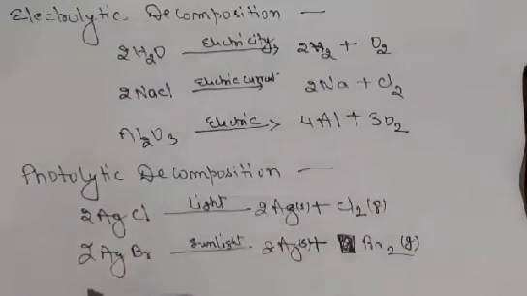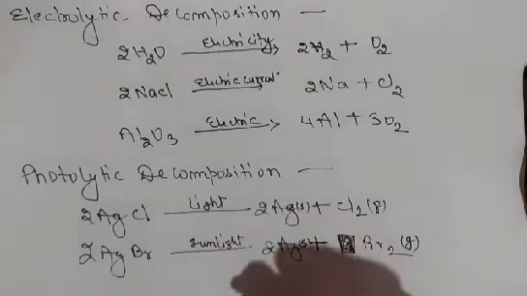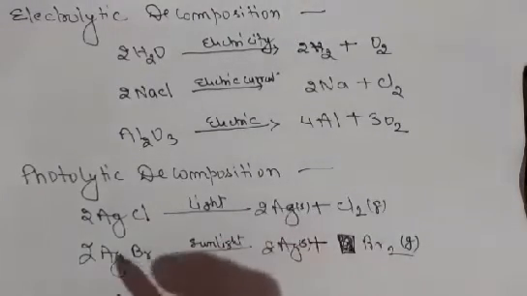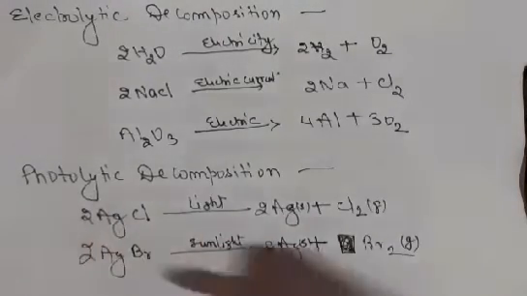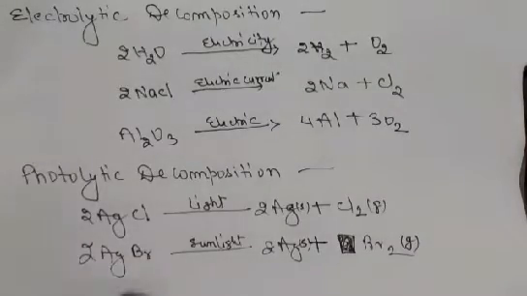The other is silver bromide. Silver bromide is also very sensitive to light, and when it is exposed to light, it splits into silver and bromine. As light is influencing the reaction here, this is called photolytic decomposition. And the fourth one is